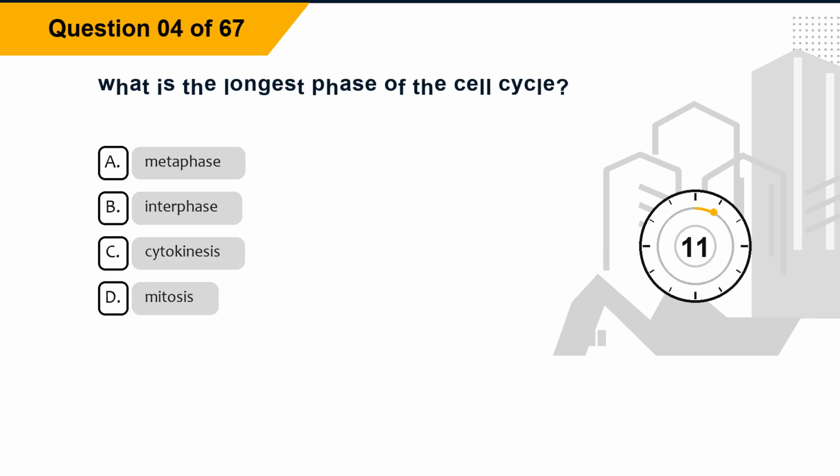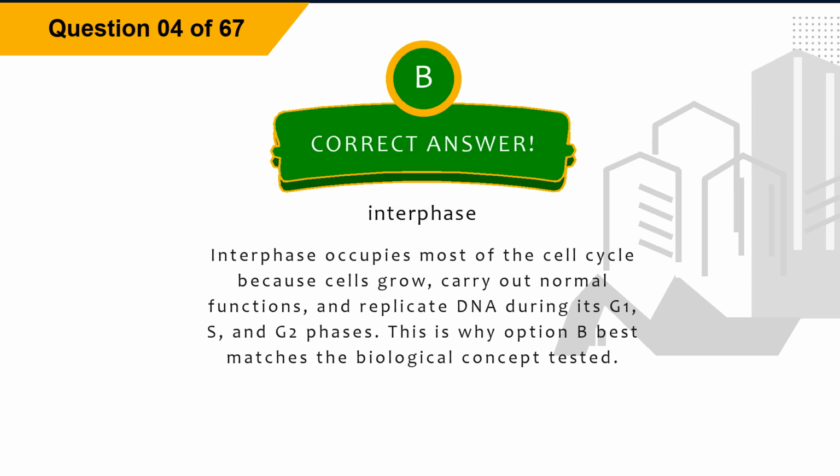Question 4. What is the longest phase of the cell cycle? Option A, metaphase. Option B, interphase. Option C, cytokinesis. Option D, mitosis. The correct answer is option B, interphase.